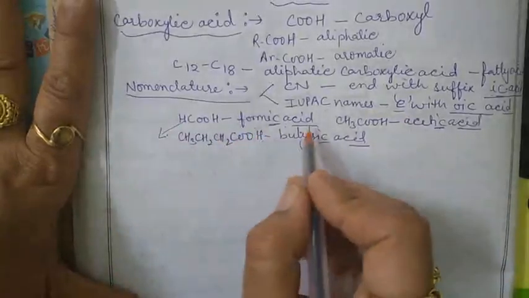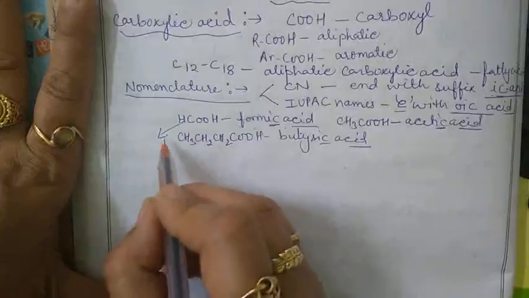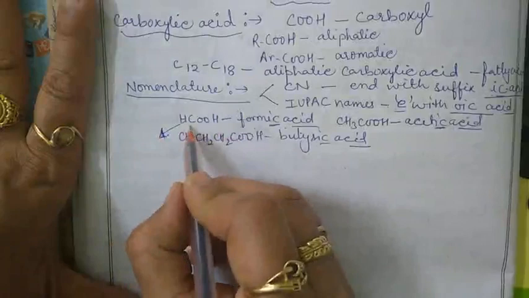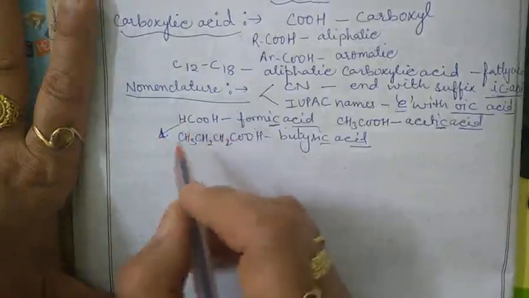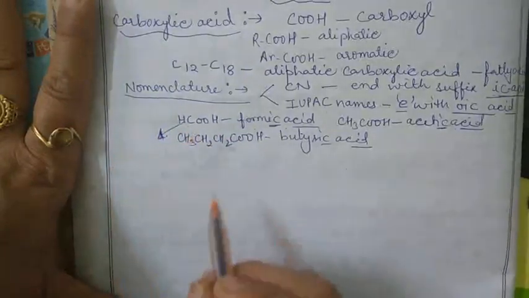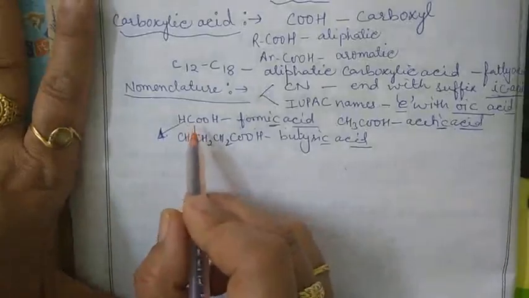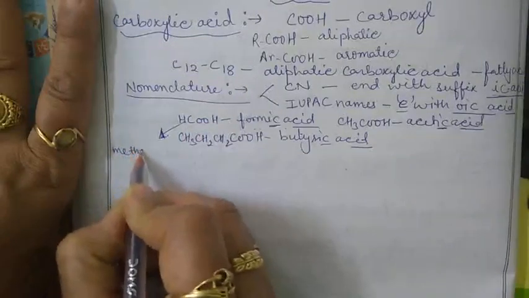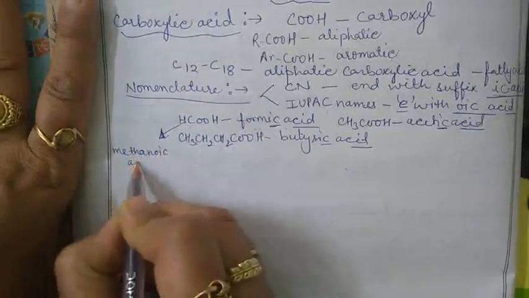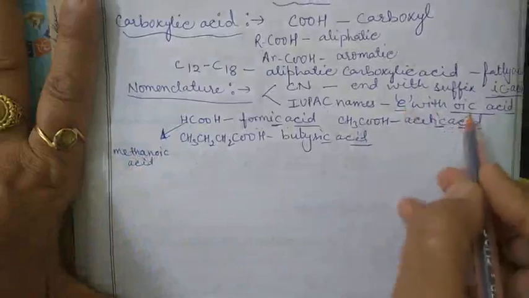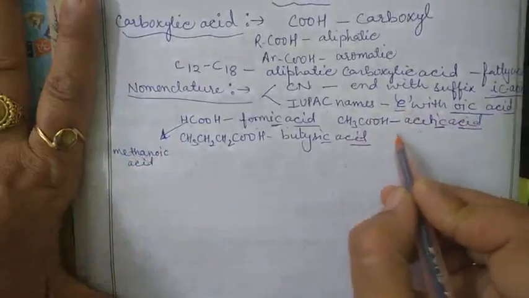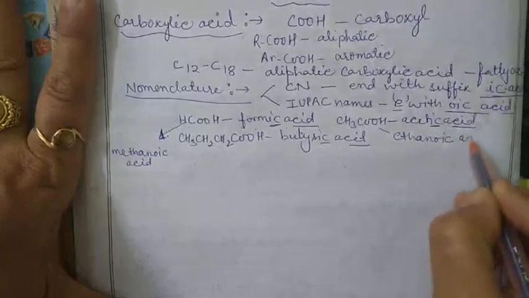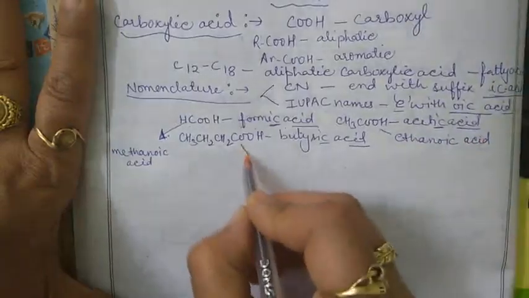That is formic acid. Let's try to write the IUPAC name for formic acid. How many carbon atoms are there? Only 1 carbon atom is present here. When there is only 1 carbon atom, the aliphatic hydrocarbon is methane, so it is termed methanoic acid. E is replaced by oic. Clear? With 2 carbon atoms, it is termed ethanoic acid.